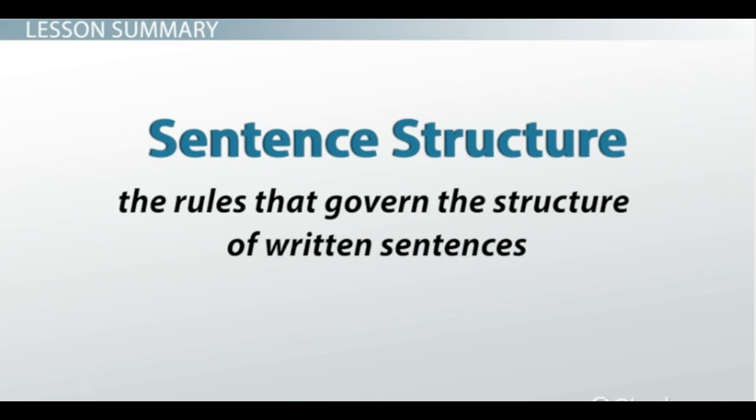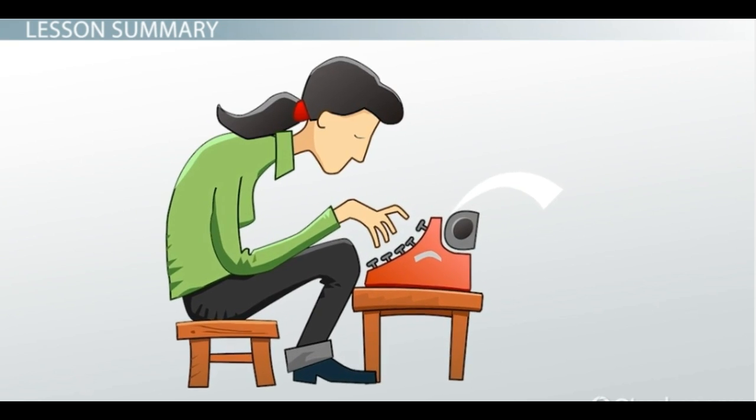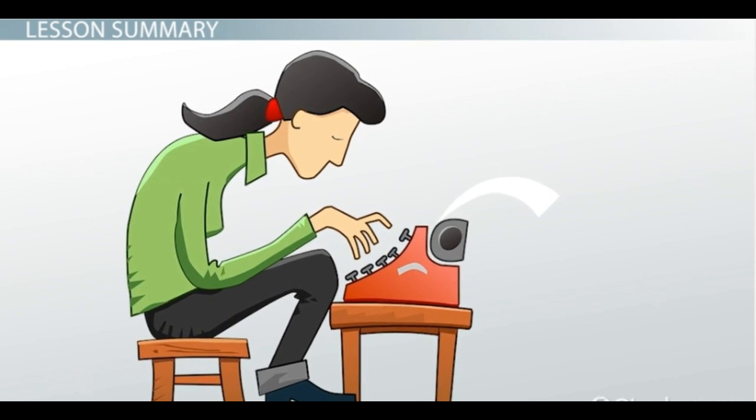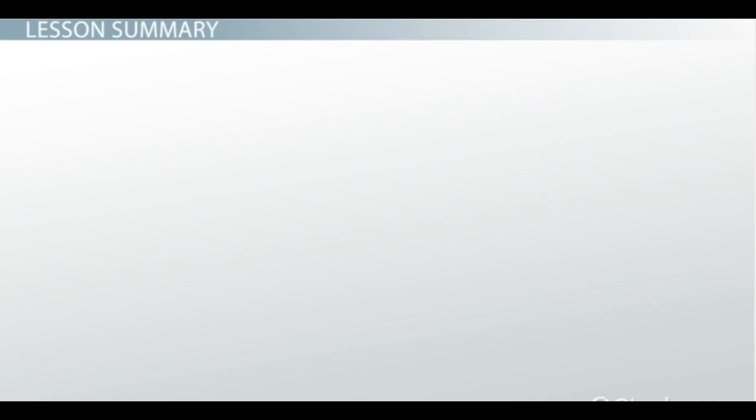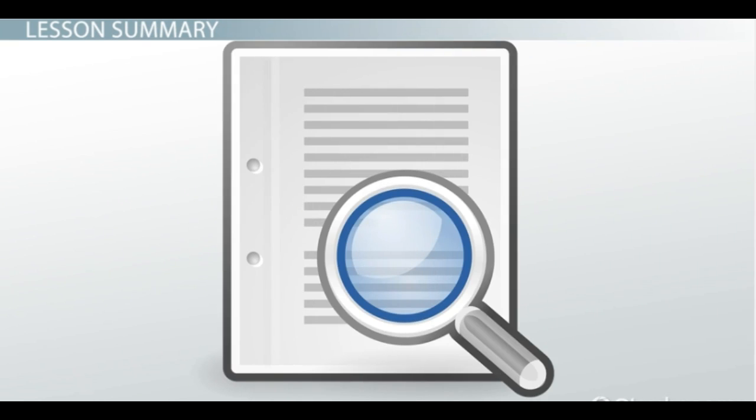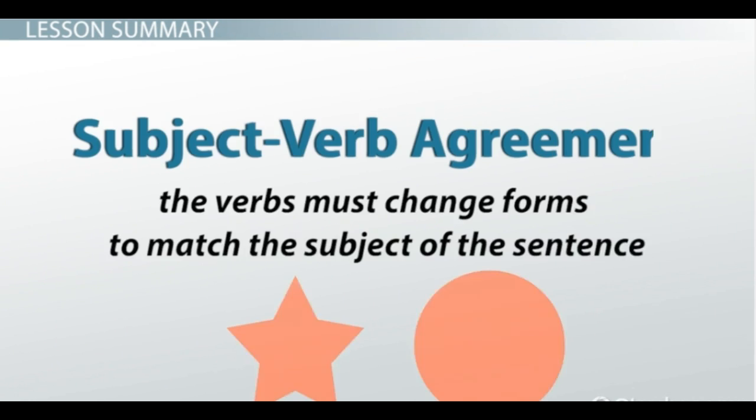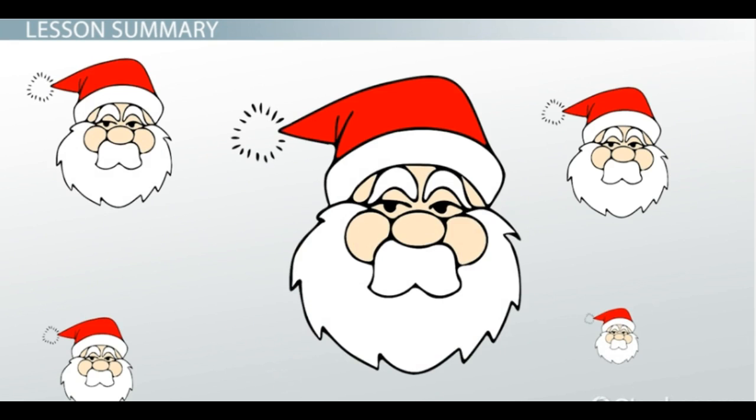To review, sentence structure, or the rules that govern the structure of written sentences, is a very important aspect of writing. We rely on sentences to make certain our written pieces communicate accurately with the rest of society. To make sure you avoid errors in sentence structure, pay close attention to subject-verb agreement, which states that the verbs must change forms to match the subject of the sentence. Also be aware of the clauses you are using in your sentences.